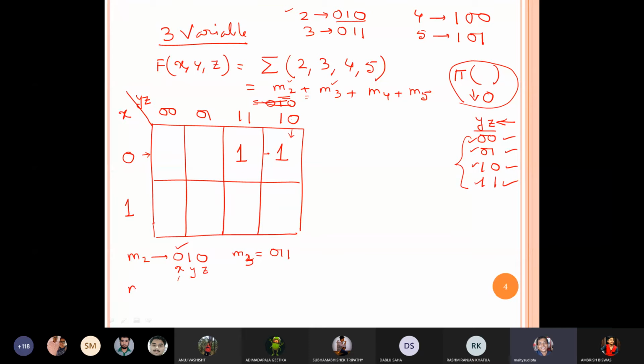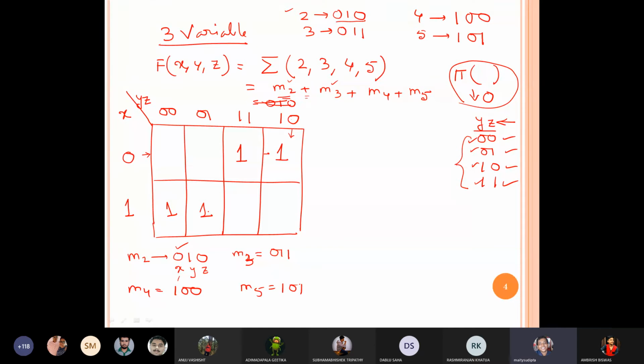Okay, now M4. M4 means 1 0 0, which is second row, first column. Then M5 means 1 0 1, which is second row, second column.